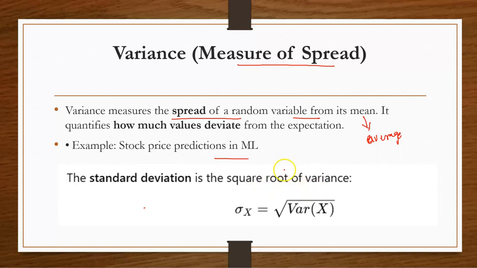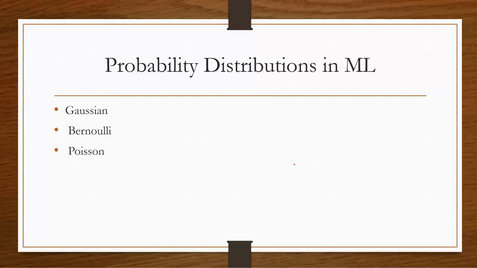So next we can see different probability distribution functions in machine learning. The different probability distribution functions are Gaussian distribution, Bernoulli distribution, Poisson distribution, etc. We will see the Gaussian distribution and the others in detail in the coming sessions.